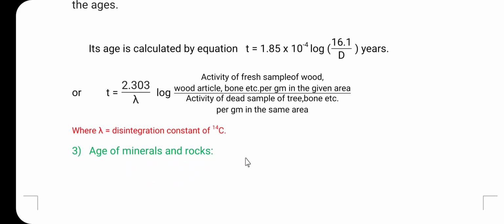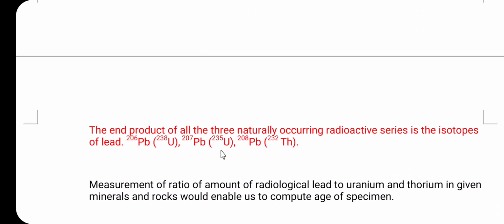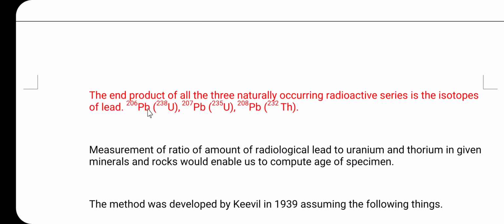Let us consider the third application, that is the age of minerals and rock. So here with the help of the radioisotope, it is also possible to find out the age of the minerals and the rock. Here the end product of all the three naturally occurring radioactive series is the isotopes of lead. So here Pb 206, then lead 207 and lead 208.